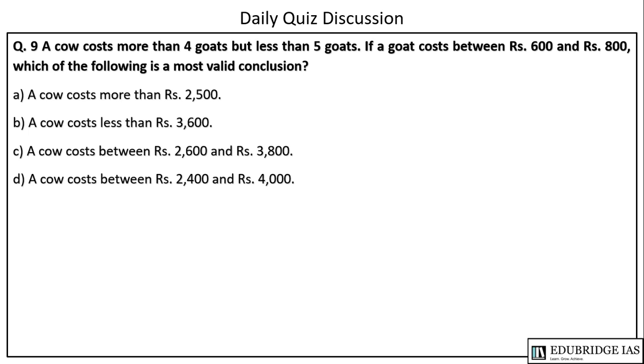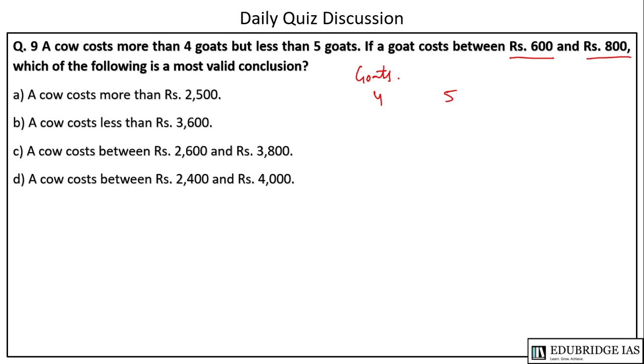The next question is, a cow costs more than 4 goats but less than 5 goats. Price is more than 4 but less than 5. If a goat costs between 600 and 800, which one of the following is the most valid conclusion?